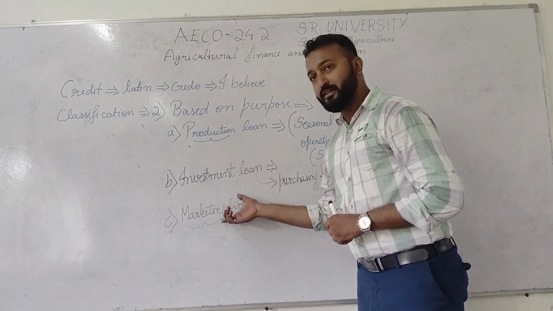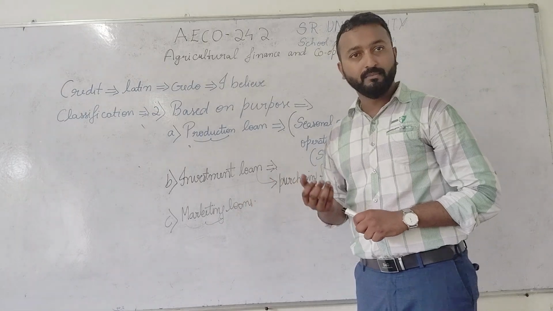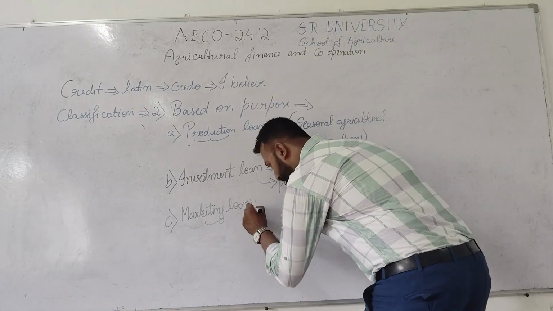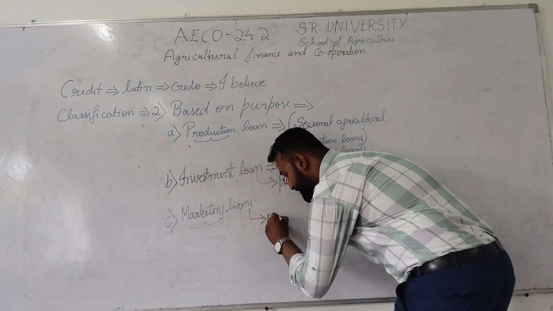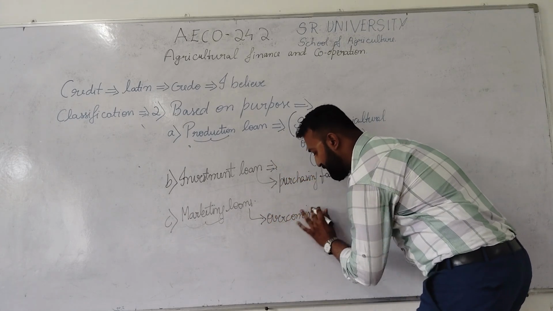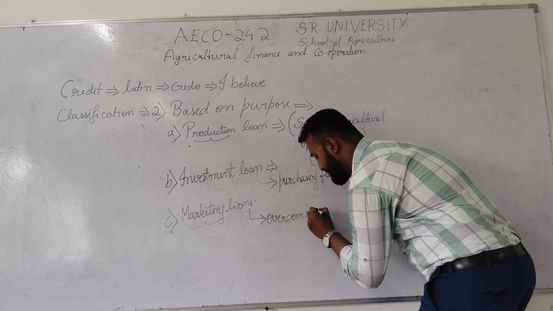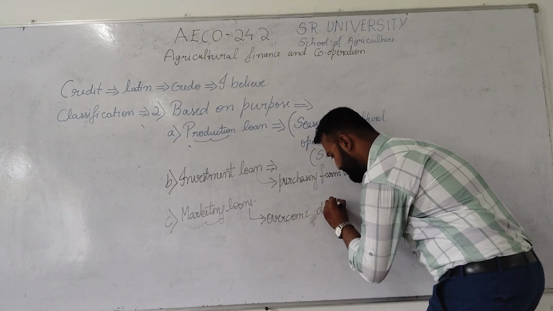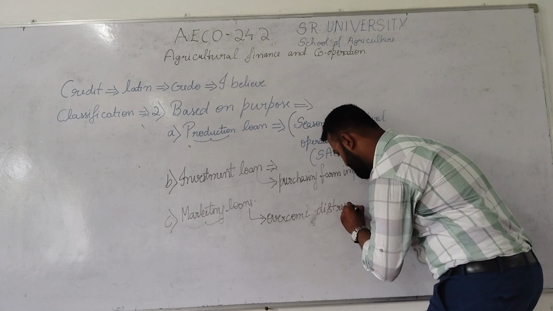Marketing loans are nothing but those loans which will overcome the distress sales. What do you mean by distress sales?